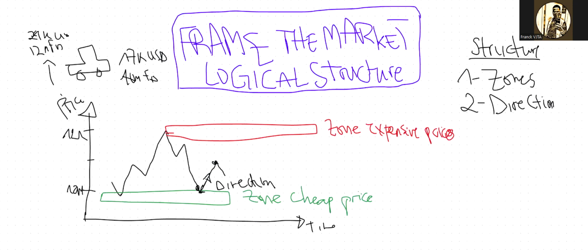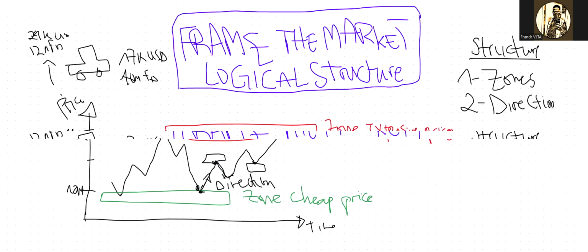At this point, I will call it an A plus setup. So this box is an A plus setup. It's like an intermediary zone in between those two big zones. And then the price will go up again and then come back to that point of 11 million, because there are sellers who will say that I will not sell for less than 10 million 5,000. And then the price will go up again and reach 11 million again, and then till it arrives at the 12 million zone of highest expensive price as previously.